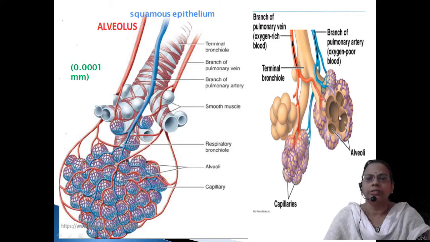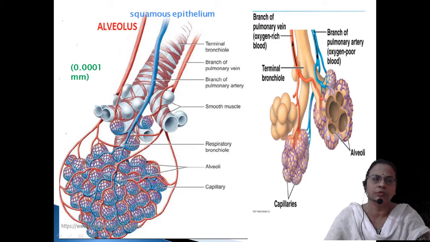It ends in balloon-like structures, so these are called alveoli. It is completely surrounded by a very good number of capillaries, and a capillary starts from an artery and then ends in veins. That is why here there is a mixture of blue and red. Red stands for artery and blue stands for vein.